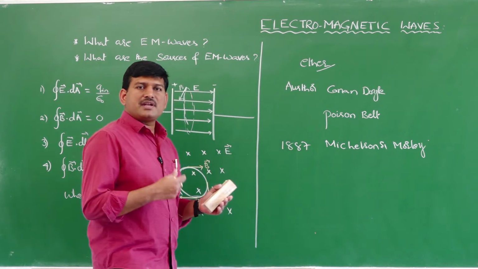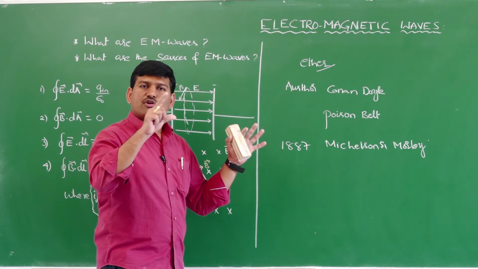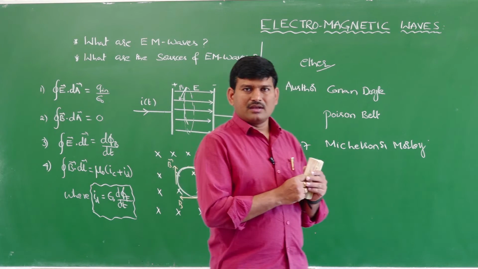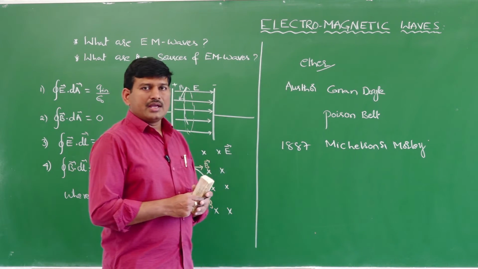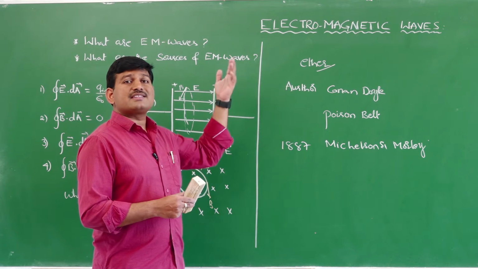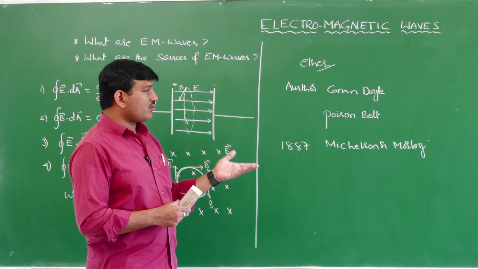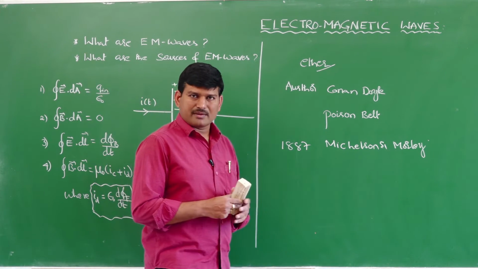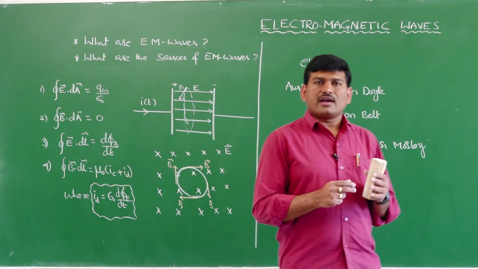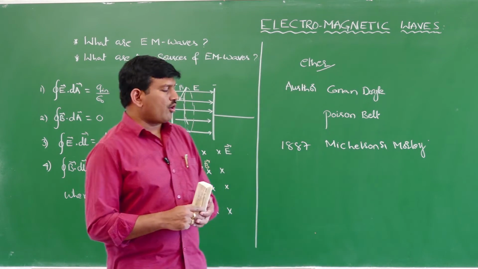Around the earth there is a medium. Up to a certain height only atmosphere is present. The earth is covered by an envelope of atmosphere. But after going to higher altitudes, it is completely vacuum. Even through vacuum, light is propagating. Sunlight is coming from the sun to the earth by traveling through the vacuum, which does not require a material medium. So this has given rise to the classification of waves as mechanical waves and non-mechanical waves.